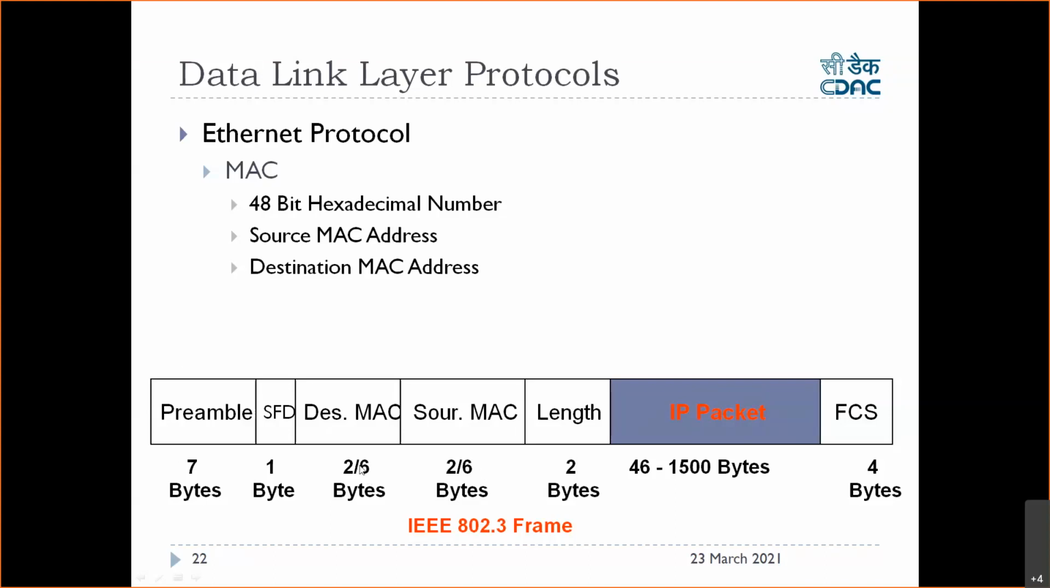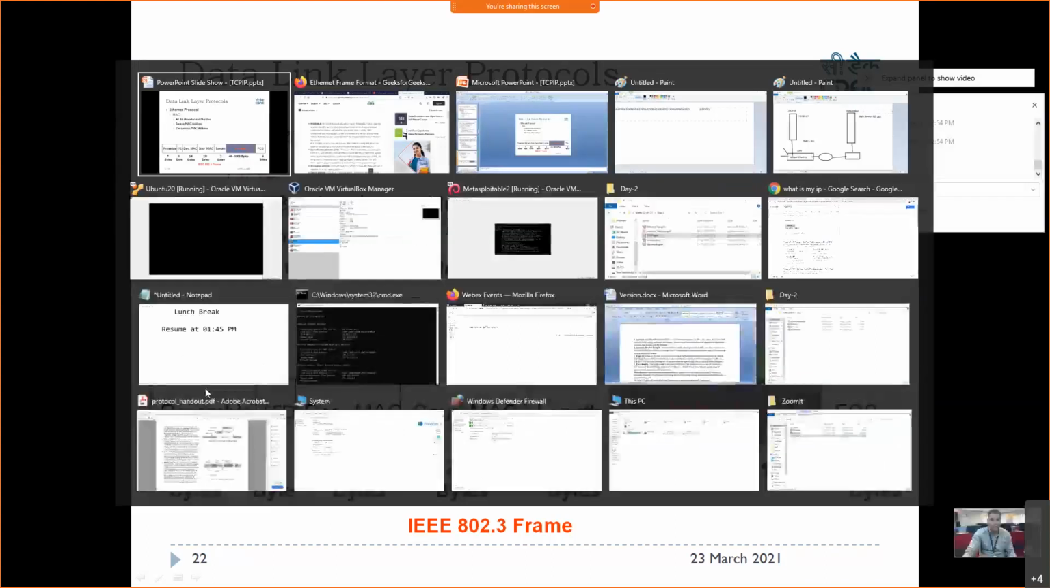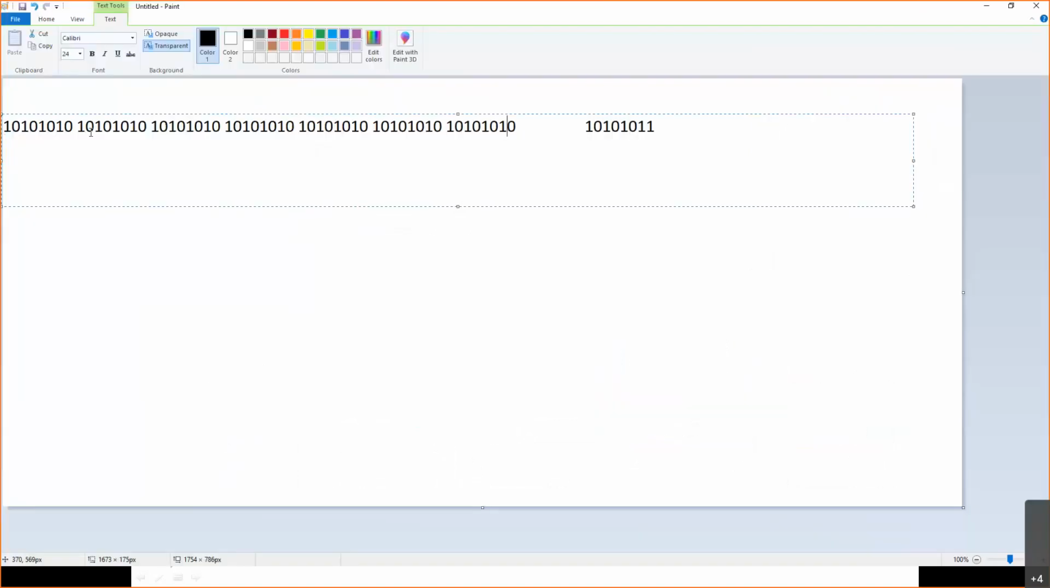If you see this particular Ethernet frame, it will always start with something called a preamble. It's actually 7 bytes. It is a pattern of alternating zeros and ones, which we were discussing in the morning. From here to here is your preamble.